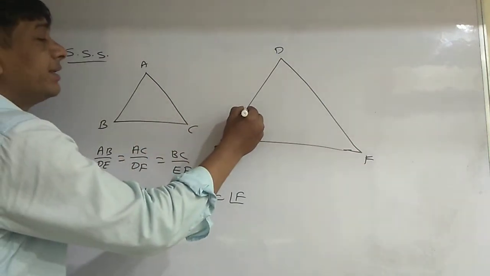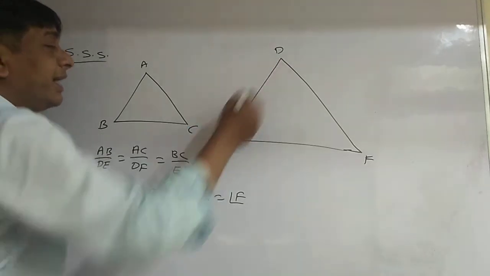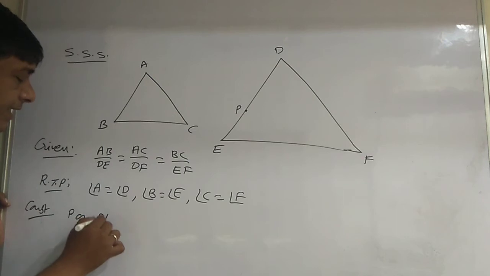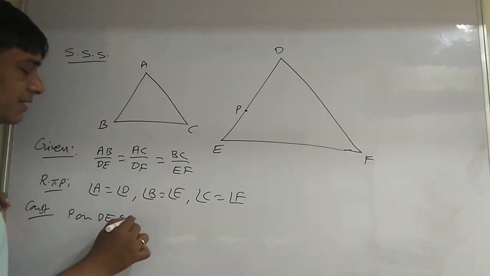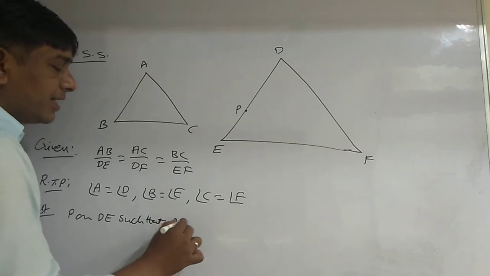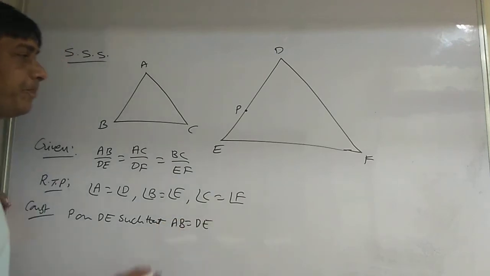Now to prove that, first the construction. Mark a point P on DE such that AB is equal to DP.